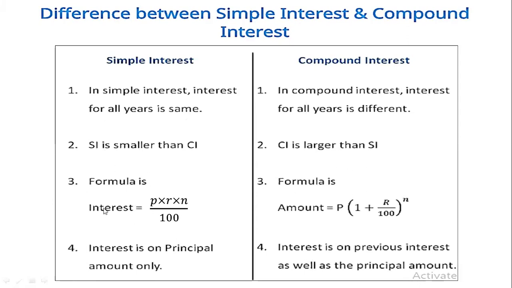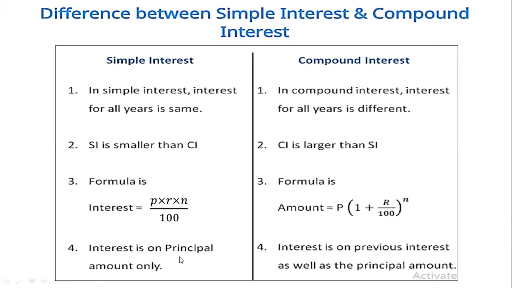The formula to find the simple interest is P into R into N divided by 100. Here P is our principal, R is our rate, and N is the year or the time. For compound interest, it will be P into 1 plus R by 100 to the power N, where N is our time, R is the rate, and P is our principal.